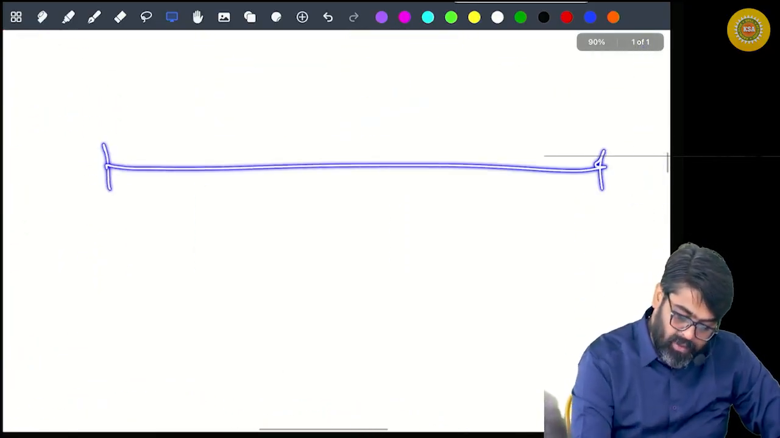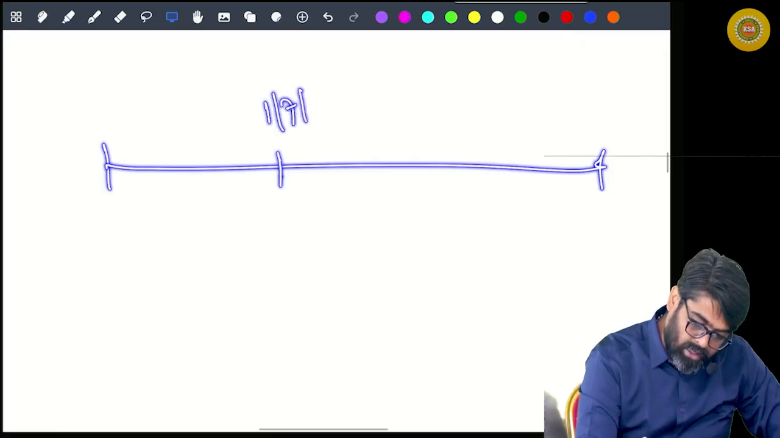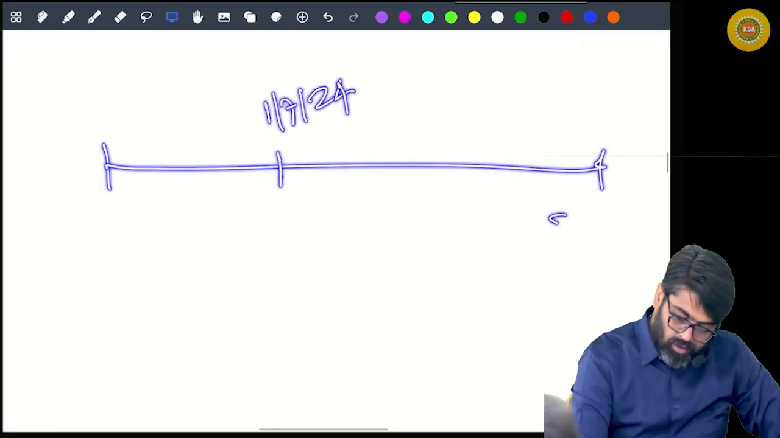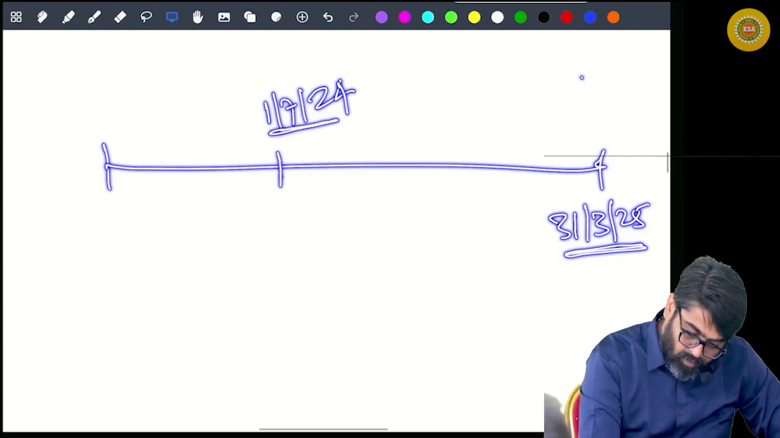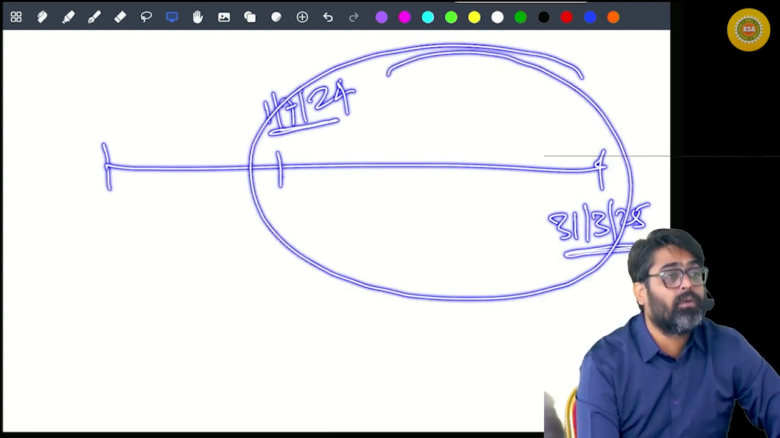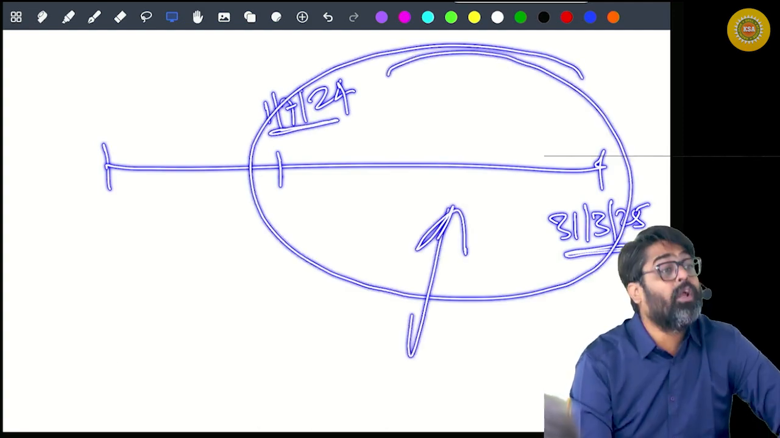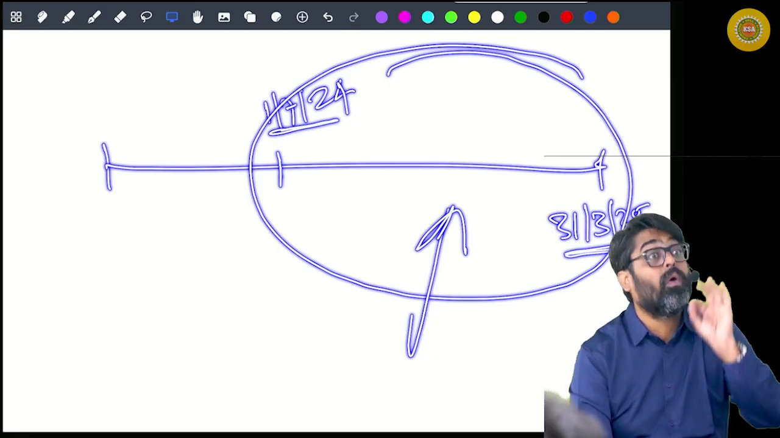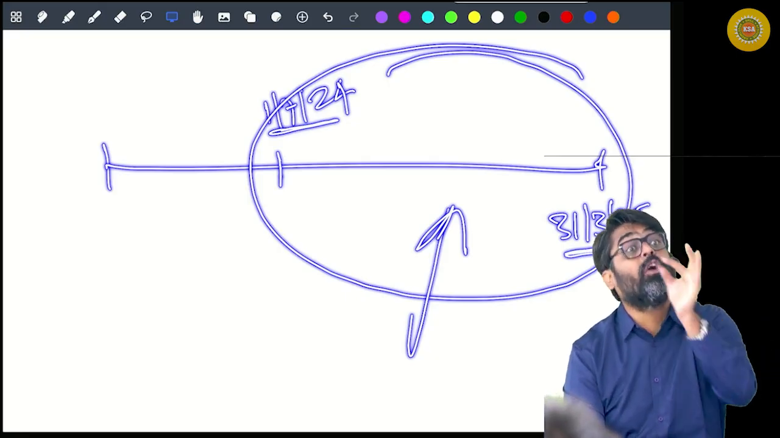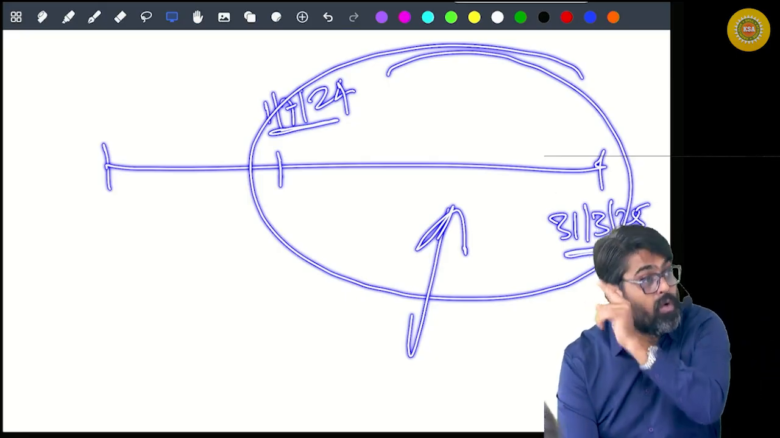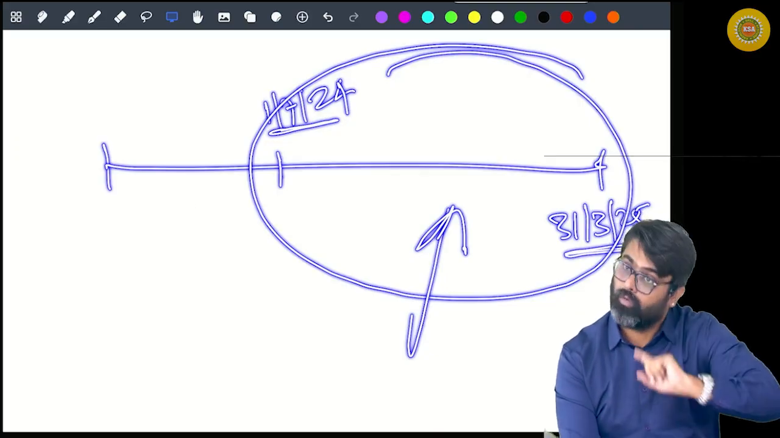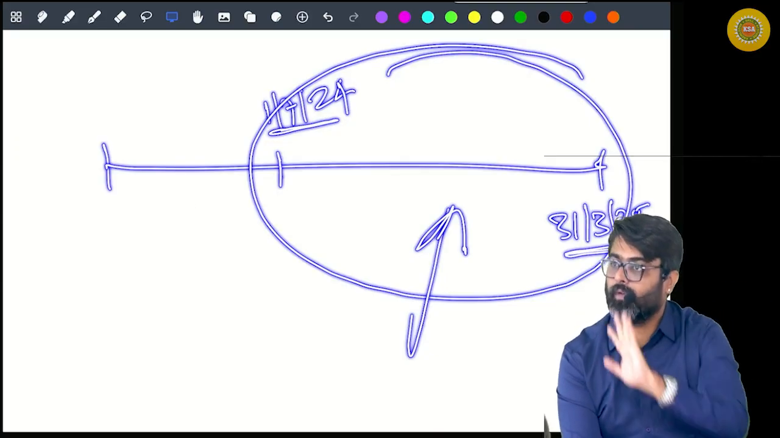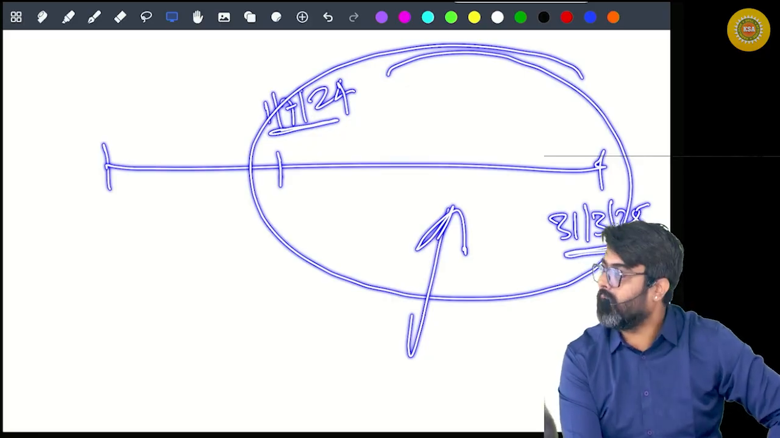Can I say the period is 1st July 2024 to 31st March 2025. This is the period for which the accommodation is. Whatever salary becomes due in this period, except those 5 things, will be taken to calculate the value of your perquisite. Yes or no?